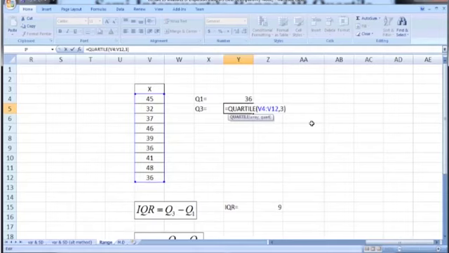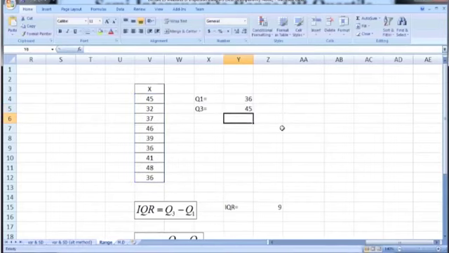Similarly, in order to calculate Q3, just type the quartile function with the same array V4 to V12, and then after a comma 3, which is the required quartile. This will give us the third quartile. Once we have these two quartiles, we can calculate the IQR, the interquartile range, which is the difference of the third quartile and the first quartile.